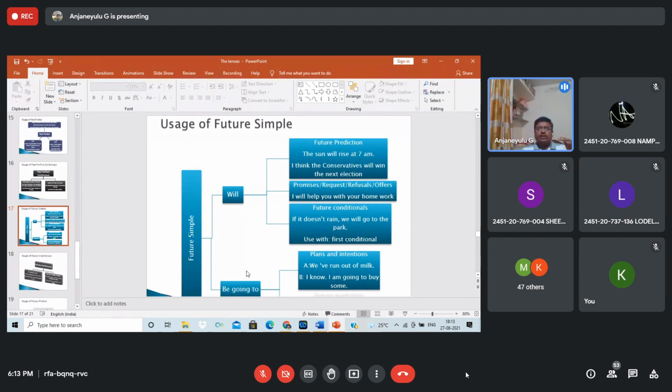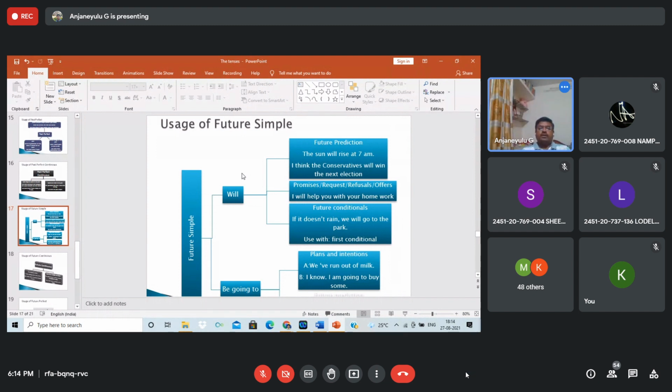Okay, usage of future simple. Future simple will be going to. Will simple, as you know, will and shall. But one thing you remember, only after I and we can you use shall, but will you can use with all subjects: I will, we will, you will, they will, he will, she will, it will.